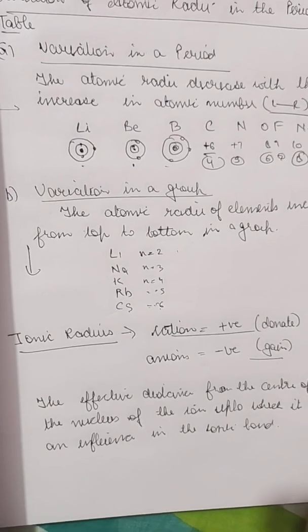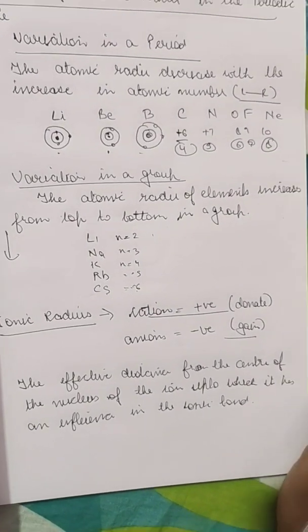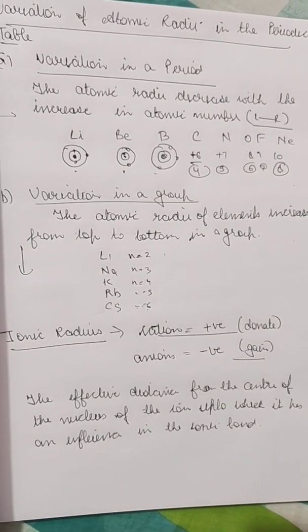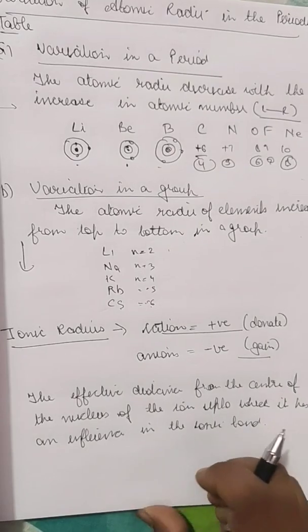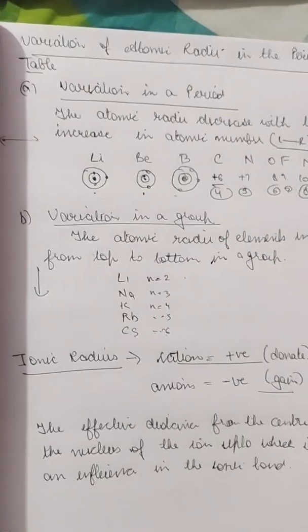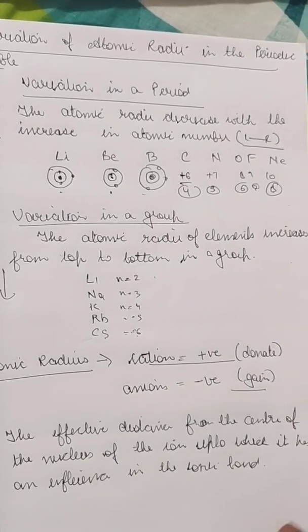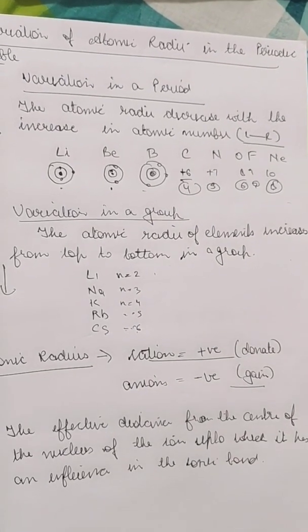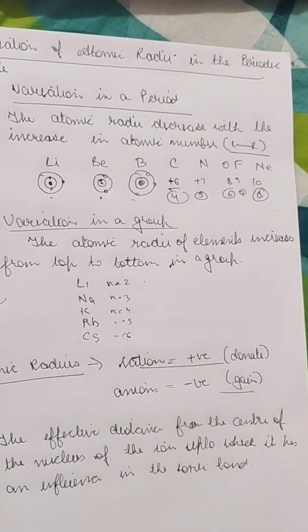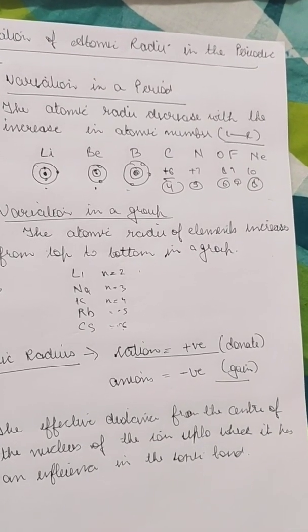That means it is the extent of influence to which it has to gain or lose electrons. So for example, there are some ions and they have formed an ionic bond. This ionic radius measures the distance to which it has the influence of that ionic bond.